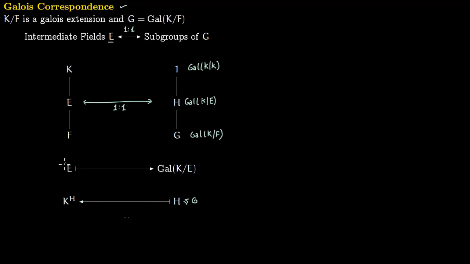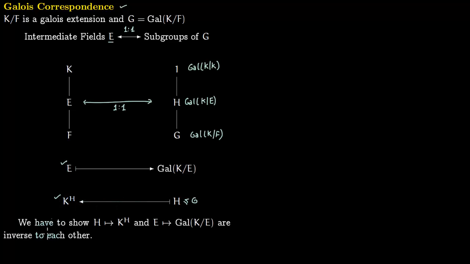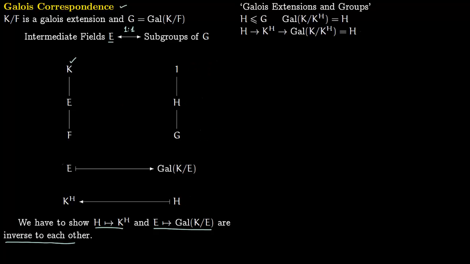Now we have to show that these two maps are inverses to each other. We have to show that H to K^H, and E to the Galois group of K over E, that is automorphisms of K which fix E, are inverse to each other. We start from H and go to K^H. Now to come back, we use precisely this formula above.